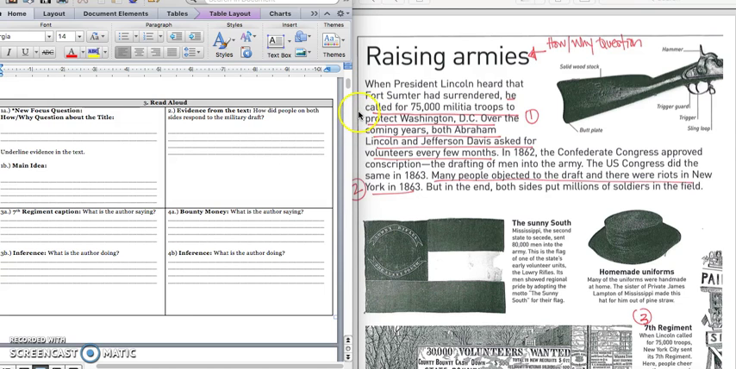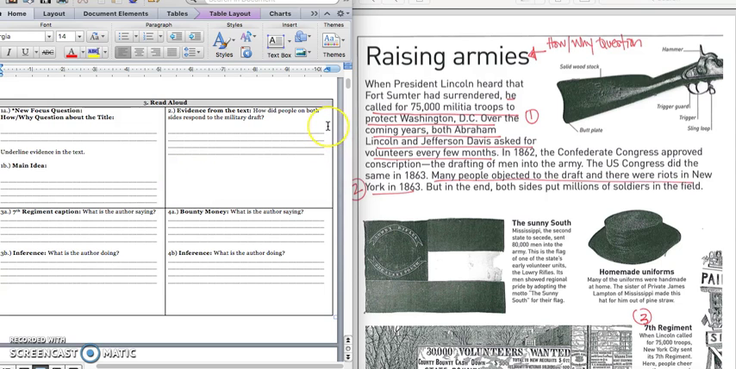So if we go back, I underlined the sentence that said, he, meaning President Lincoln, called for 75,000 militia troops to protect Washington, D.C. And then both Lincoln and Jefferson Davis asked for volunteers. So get ready to write in 1B. We know that both sides increased the number of men in their armies by drafting men or forcing men to fight in their armies through a lottery system. Press pause to write down your answer and play when you're ready for number 2.